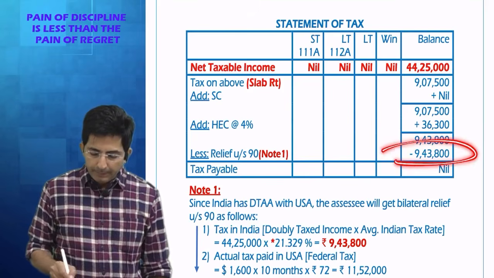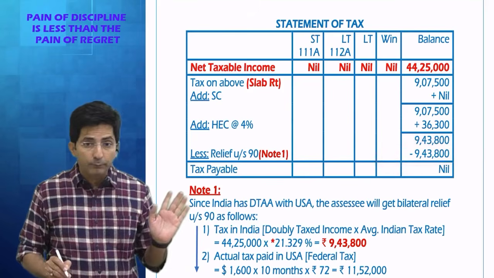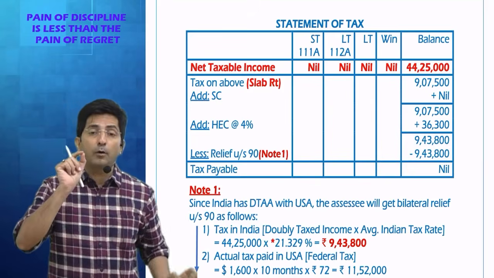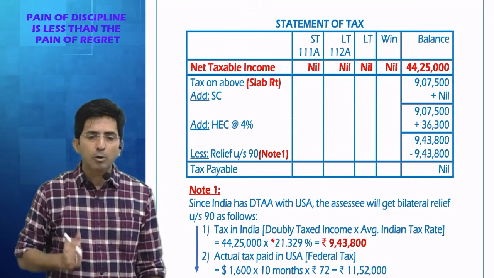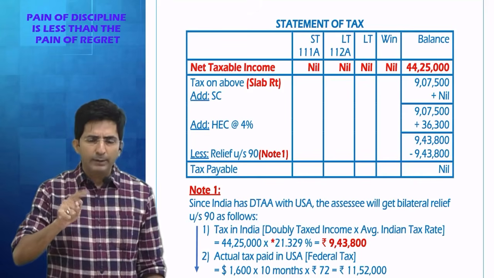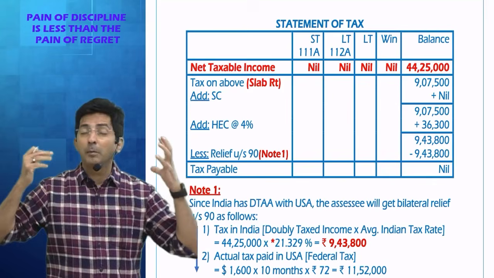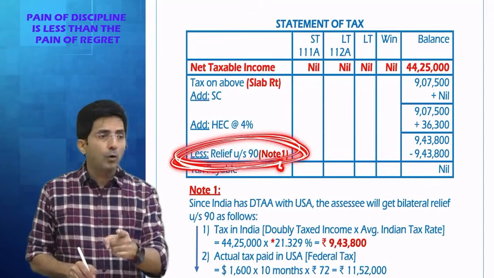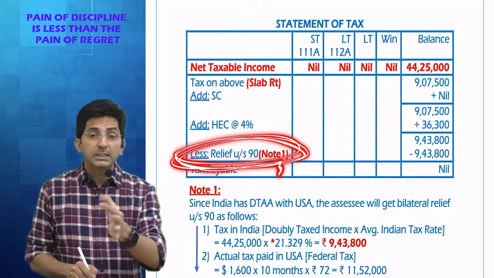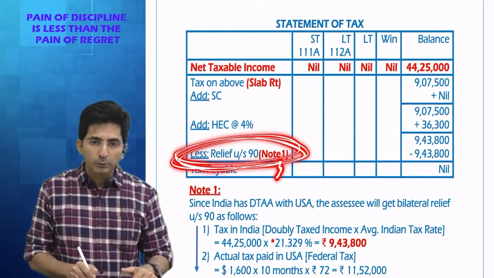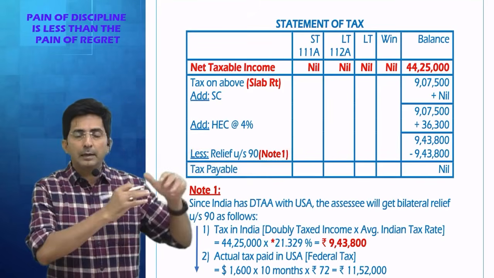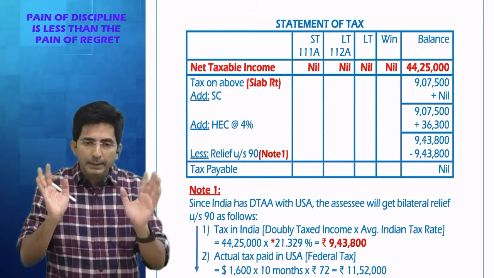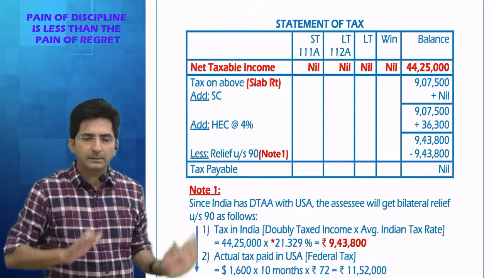Now tell me, in India, when he files the return, he is getting the relief. But it is not simple. You know what he will have to do? He will have to fill one form 67. By heart this now. In India, when you file the return and if you want double taxation relief, I am talking about this relief, you have to file form 67. You know, in this form, what you have to show? Whatever income you have declared in US and whatever tax you have paid in US. This form is nothing but details of your foreign income and your foreign tax.